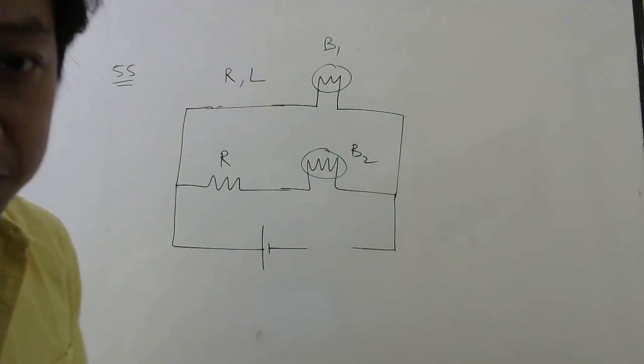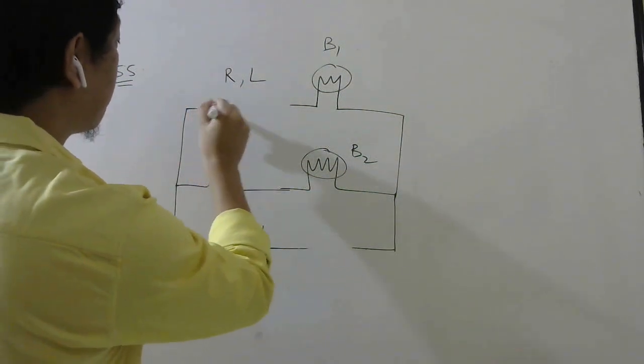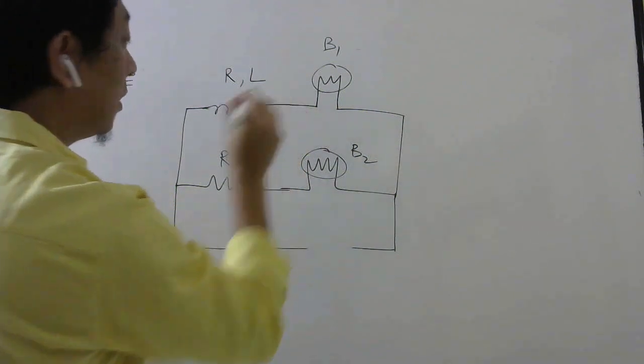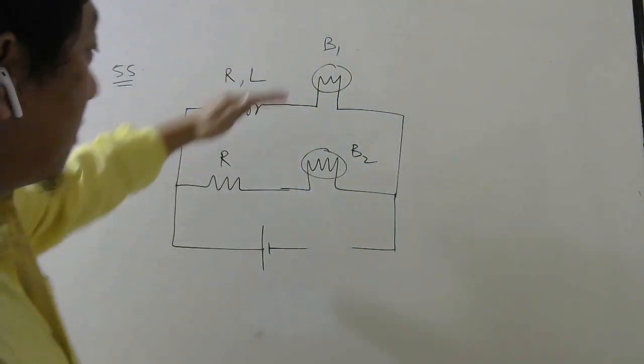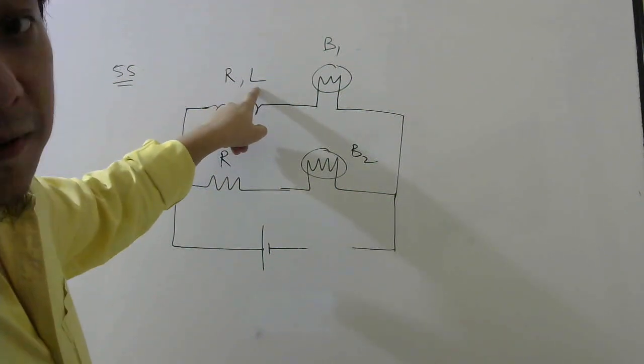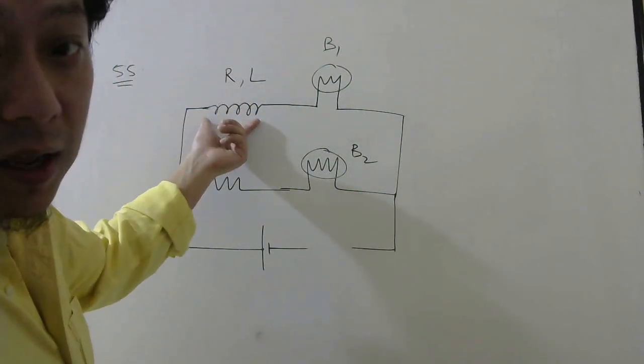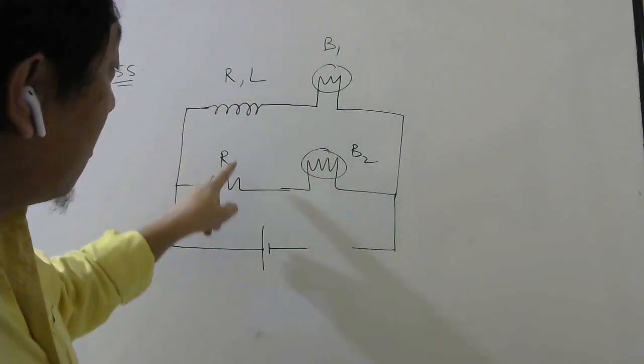Okay, let us do question number 55, students. They have given you a circuit like this. This is a coil which has inductance L. And in this problem, they have also told that this coil has resistance R, same as this resistor.